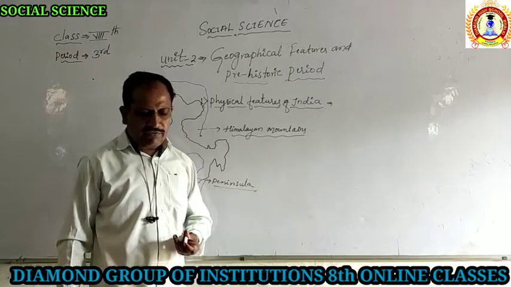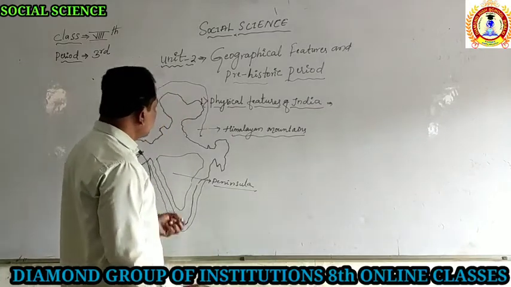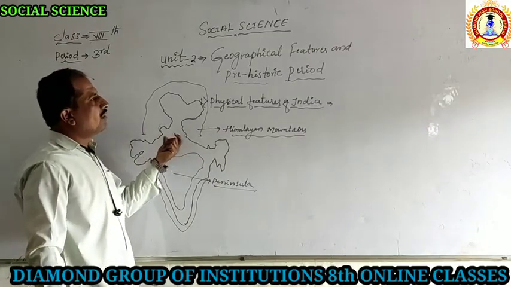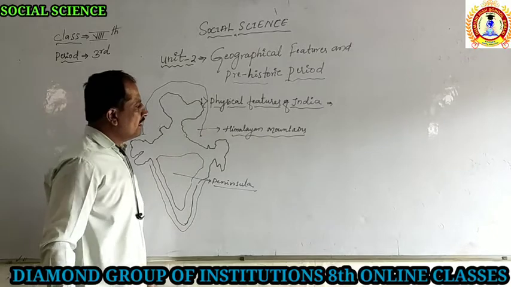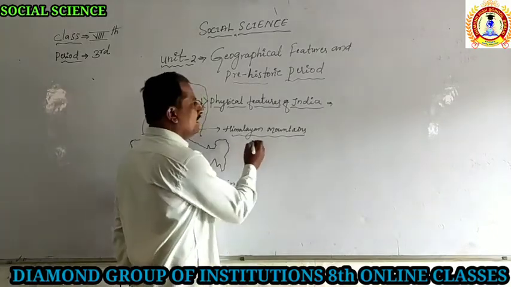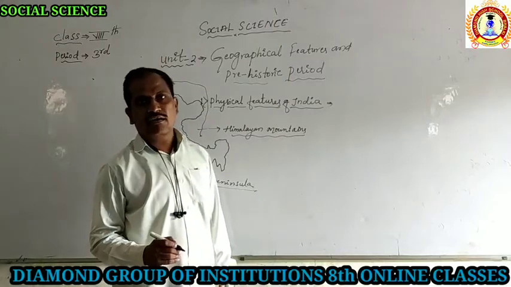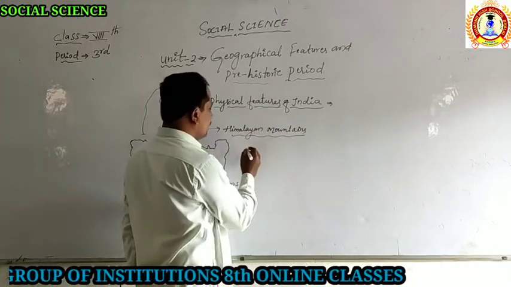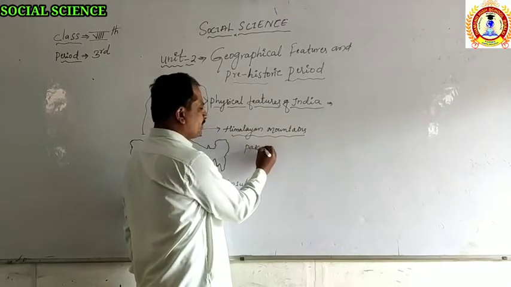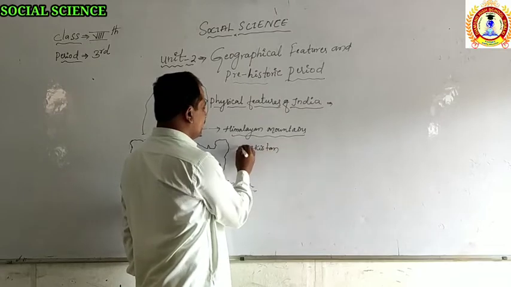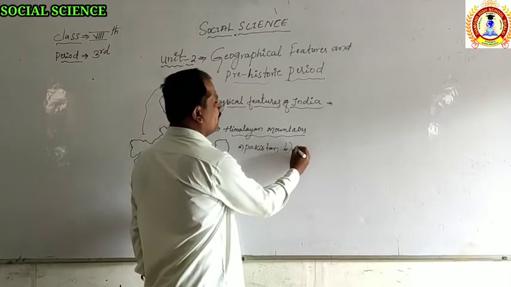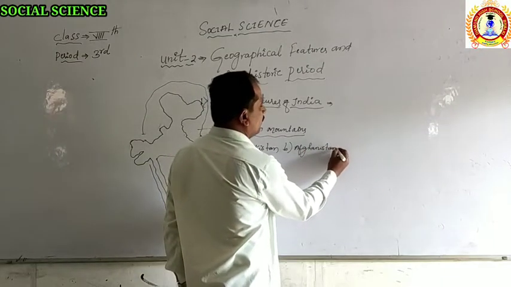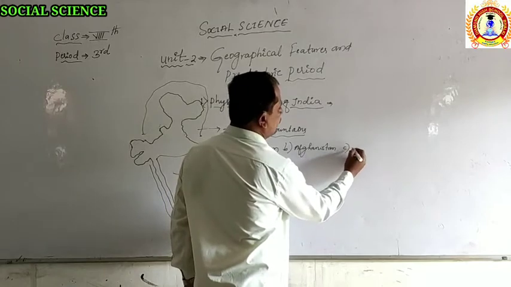The next point we are going to see is that India is connected with many countries. It means India has borders with many countries. There are 7 countries which are called the neighboring countries of India. Which are those? First one, toward the western side, Pakistan. Second one, Afghanistan. Third one, China.